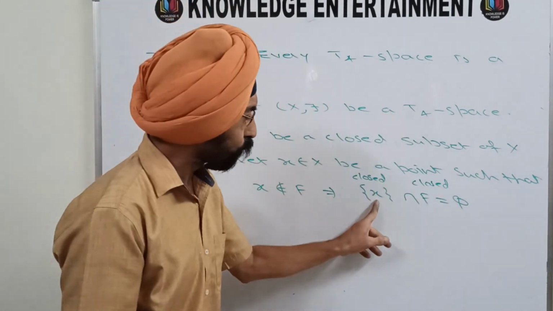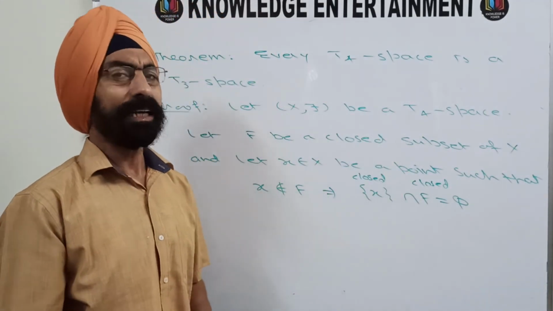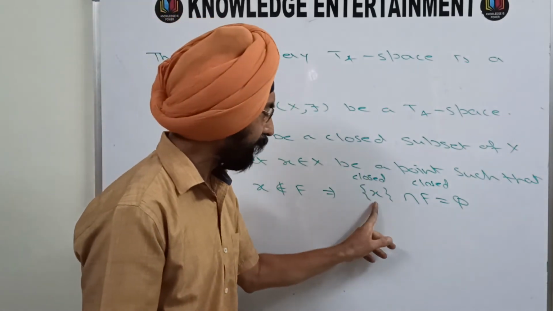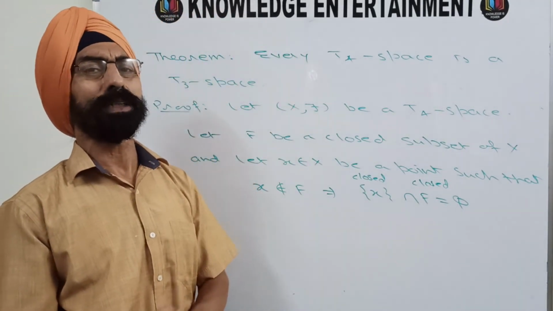Now you have two disjoint closed sets in a normal space. And if in a normal space you have two disjoint closed sets, then definitely you will have two disjoint open sets containing them.